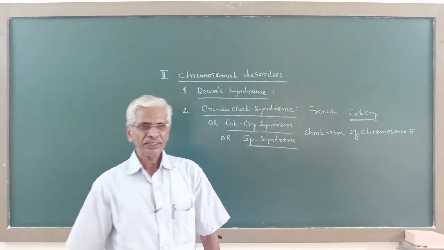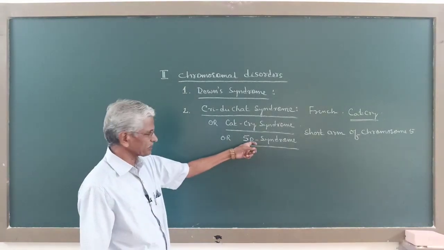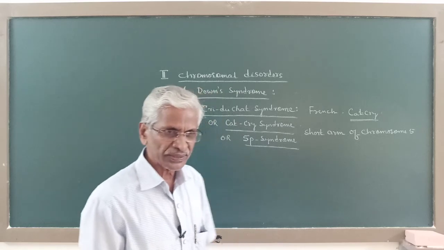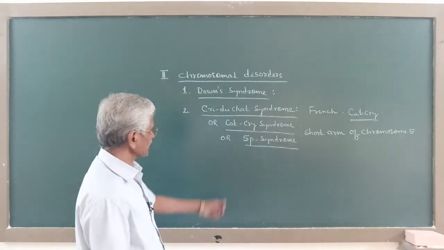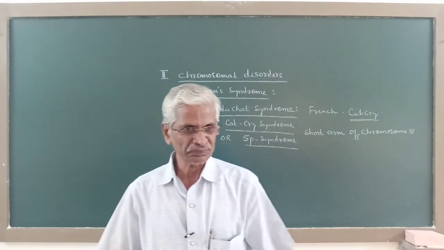P refers to the short arm of chromosome 5, and a part of this short arm has been deleted or lost, and hence this is also called 5p syndrome.